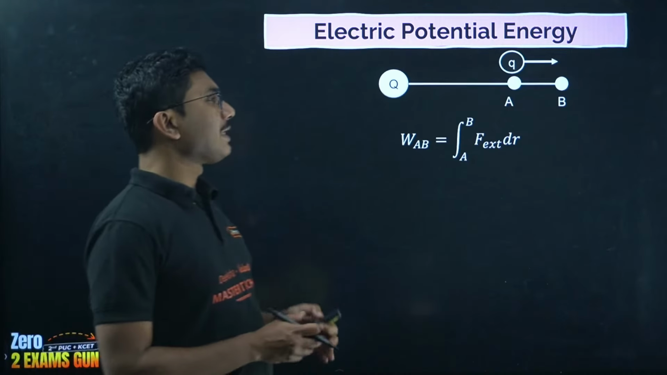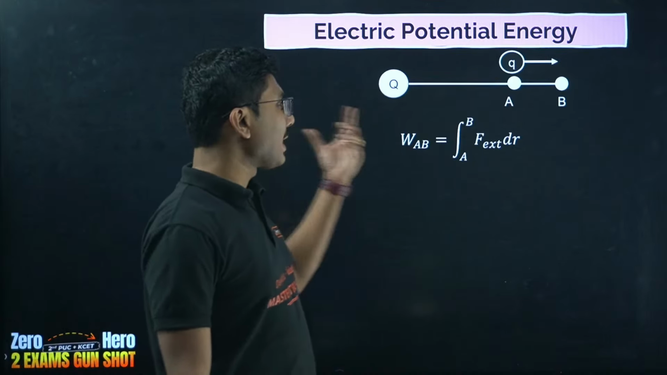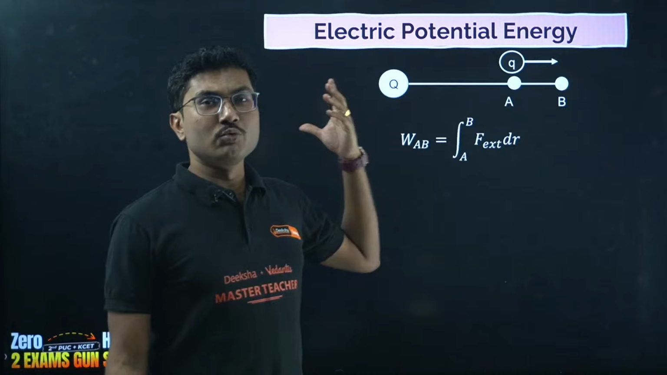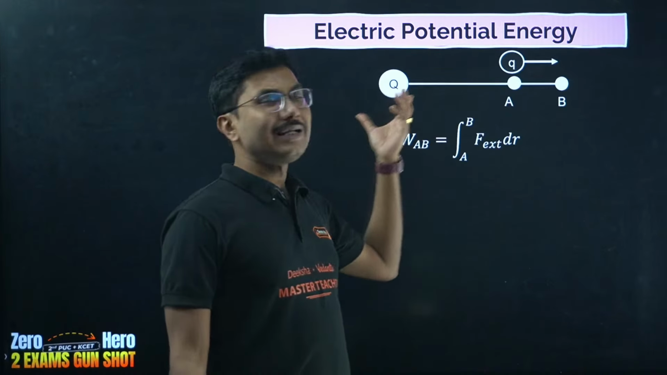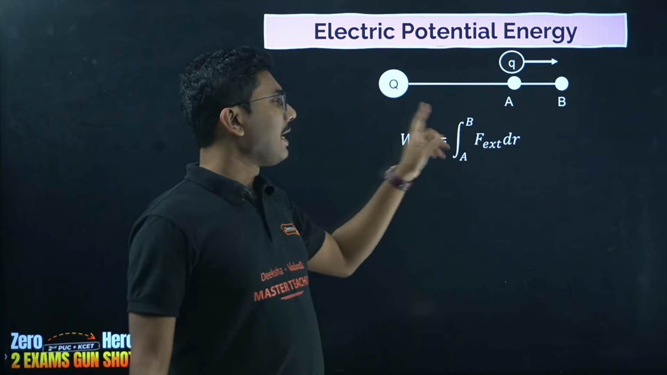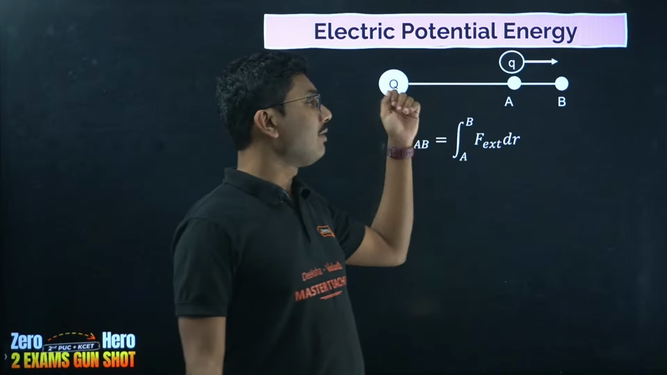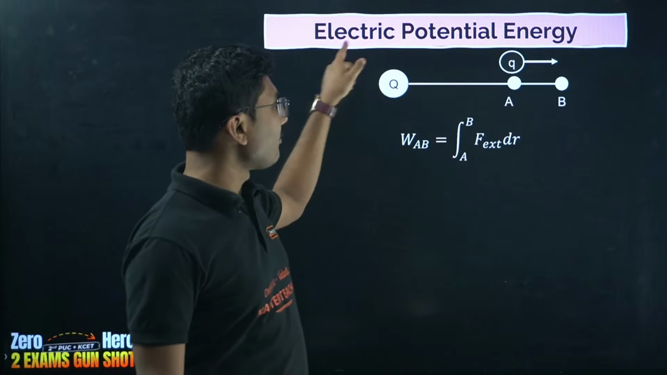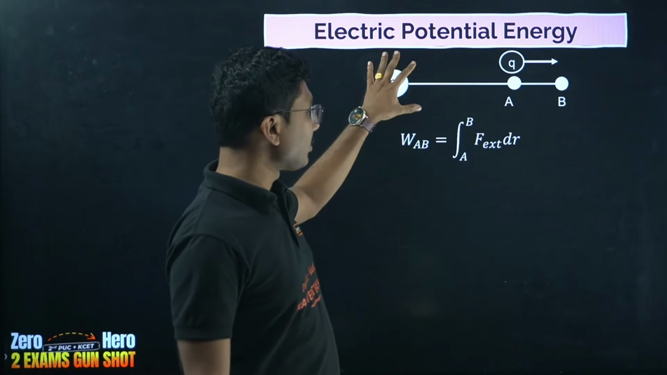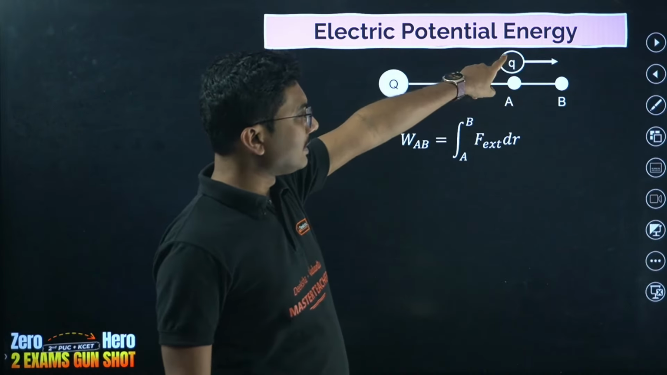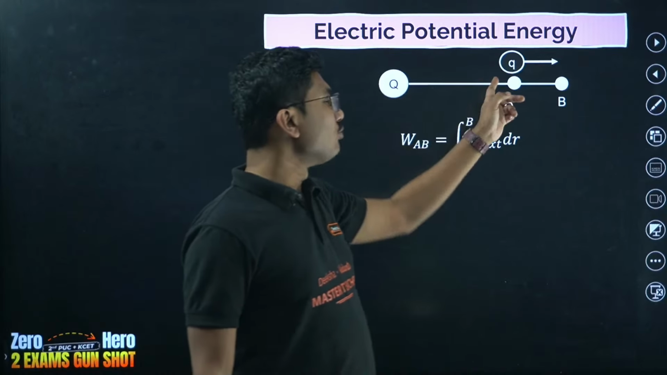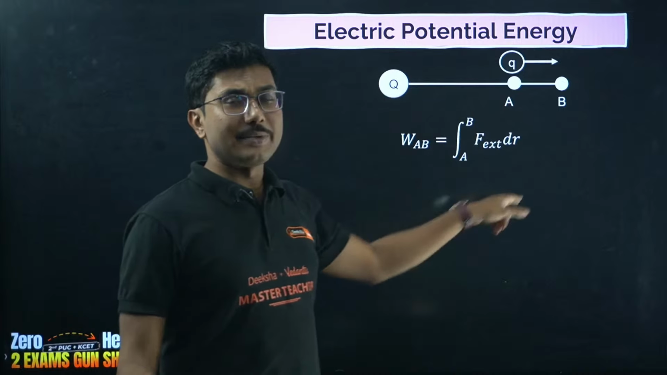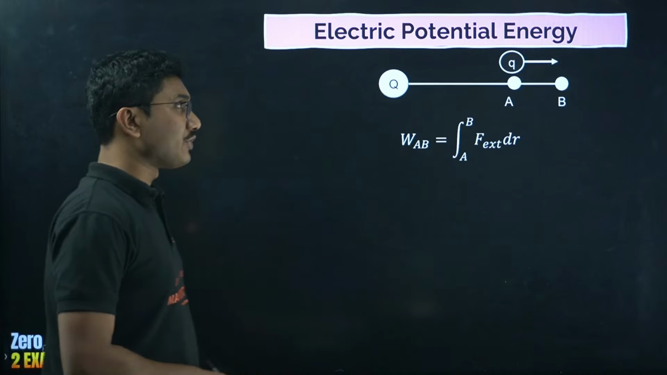Electric potential energy is basically defined as the work done to move a charge inside an electric field. Here F external expresses the force that you are applying to move a charge in the presence of another charge. There is a presence of one charge, and here we have a test charge, which you are moving, say, from point A to point B, and whatever work is being done is called electric potential energy.